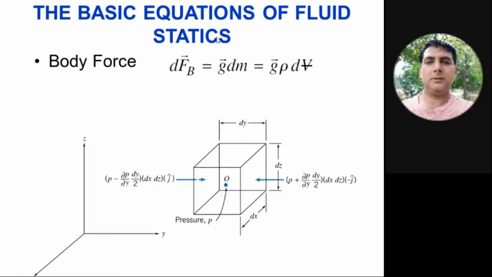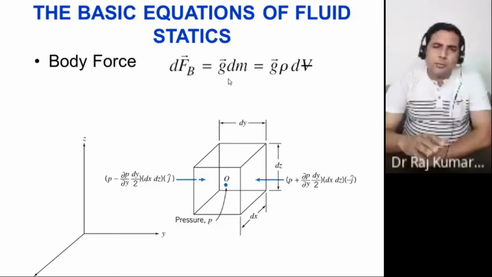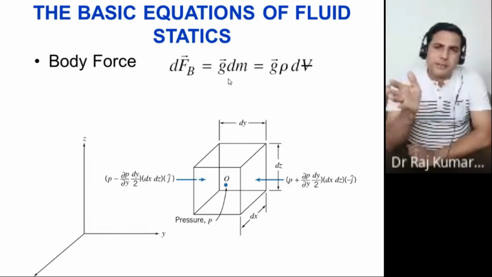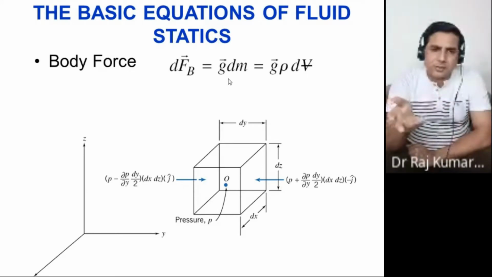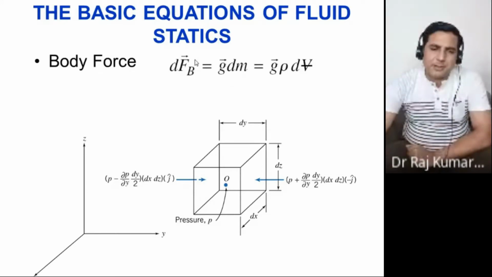So this is the body force on this element. We take the g vector here because we want to calculate the force in the x, y, and z directions, since all force components in all directions must be equal to 0. Therefore, we put a vector sign here. So g vector and dm, where dm is rho into dV.